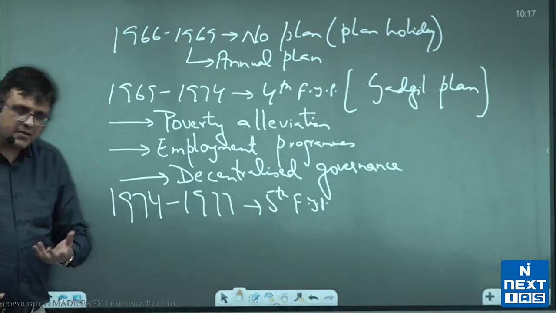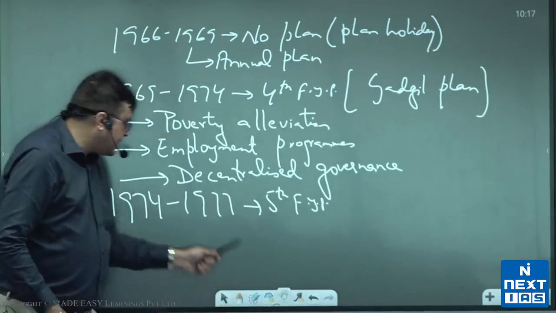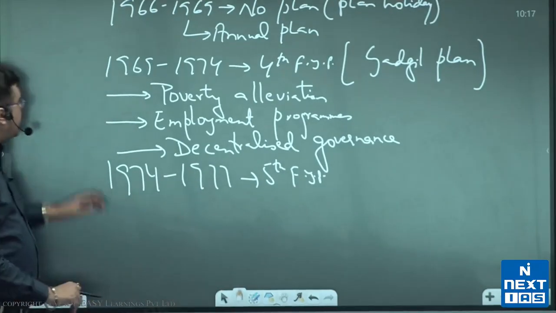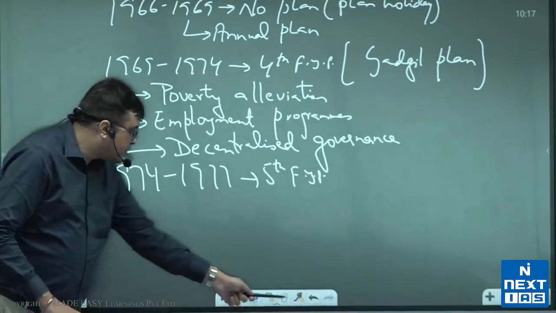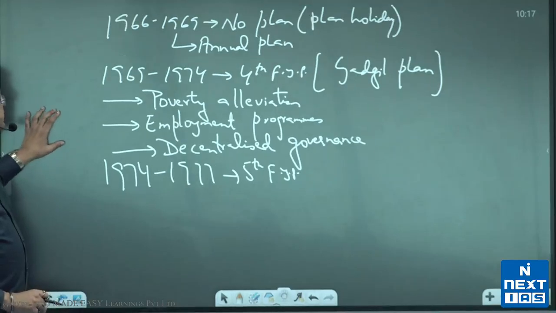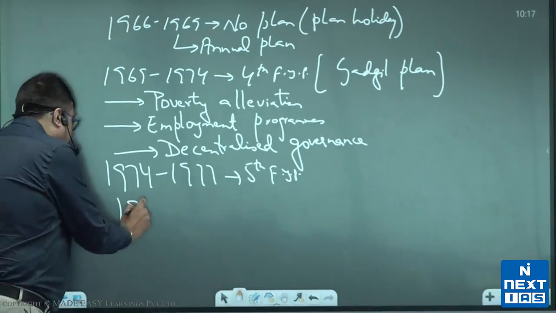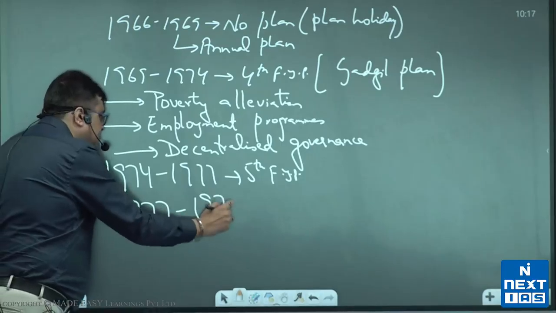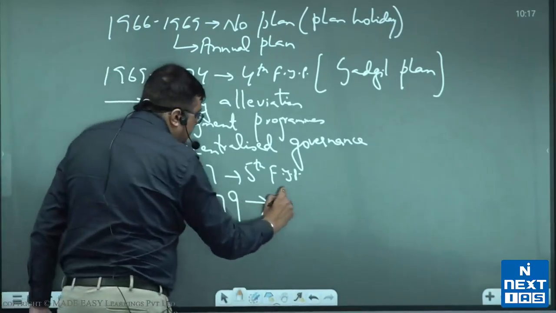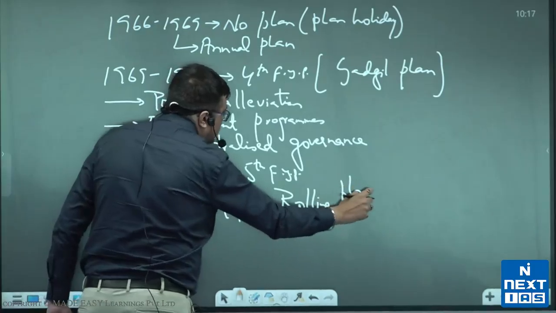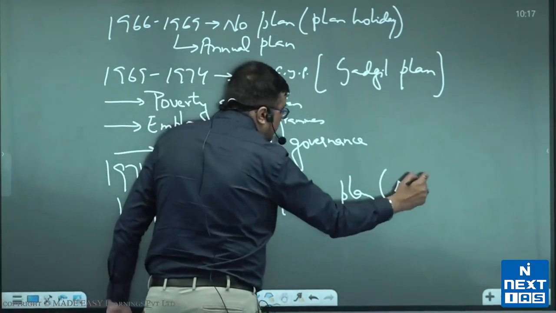So that meant that they made a plan. In fact, they cancelled this plan and they said that we will have a sixth 5-year plan from 77 to 82. A sixth 5-year plan from 77 to 82. But the government fell in between, and 1977 to 79 is what was called rolling plan. But the reality was, again, there was no plan.